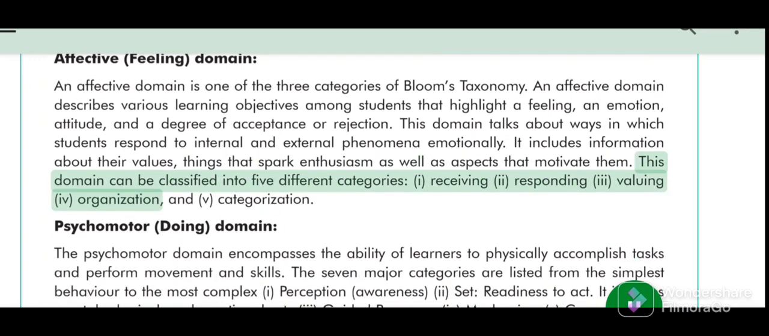This domain can be classified into 5 different categories: receiving, responding, valuing, organization, and characterization.